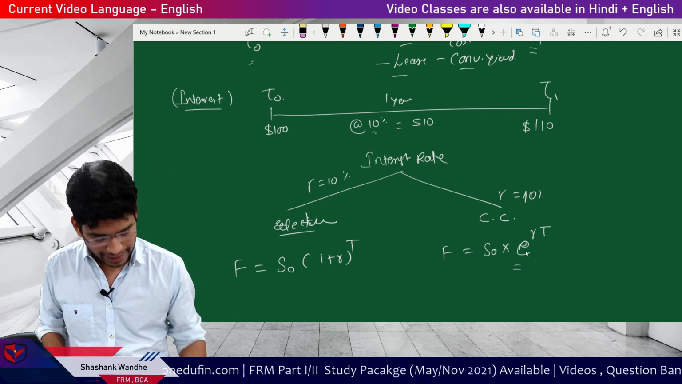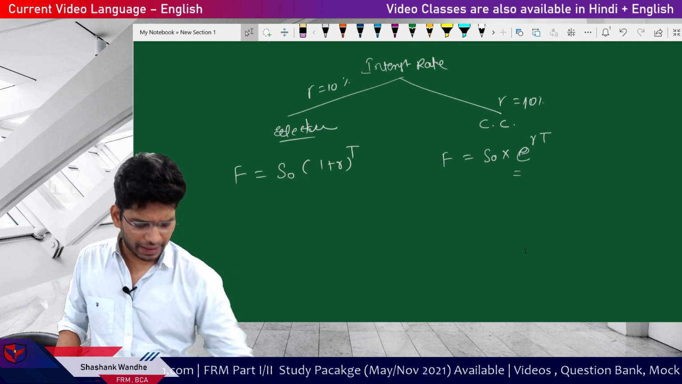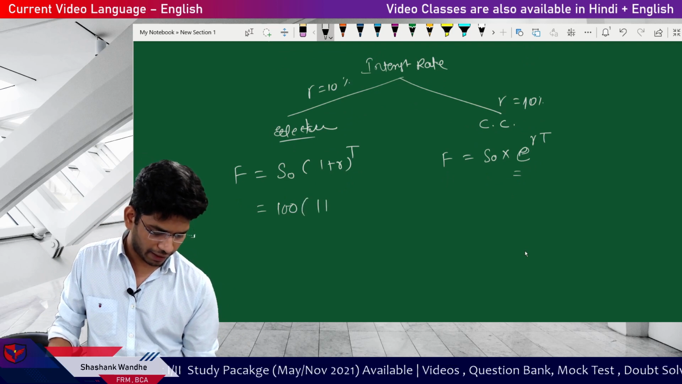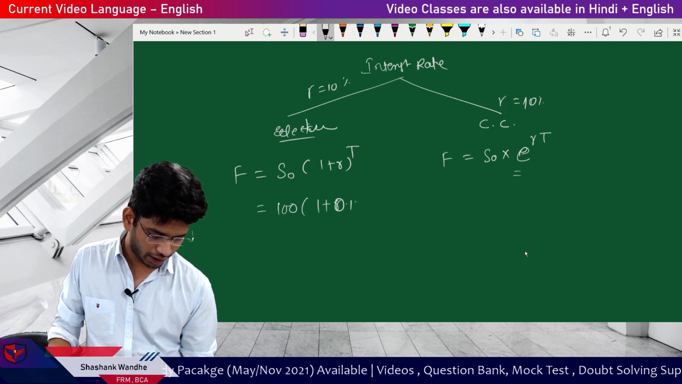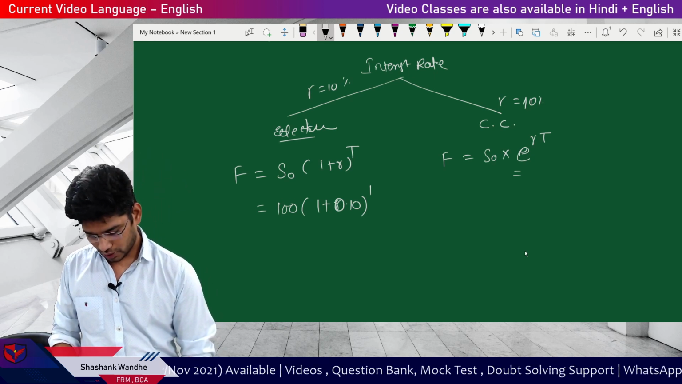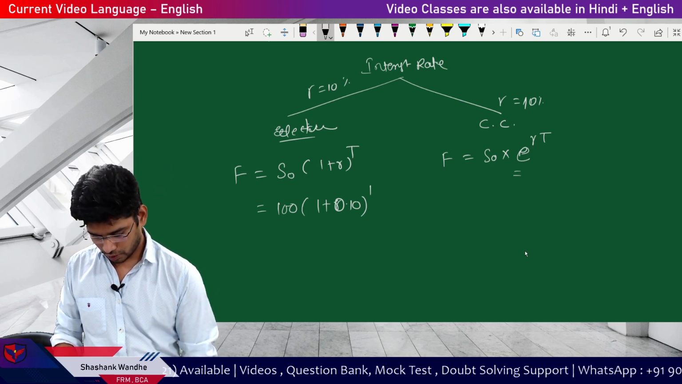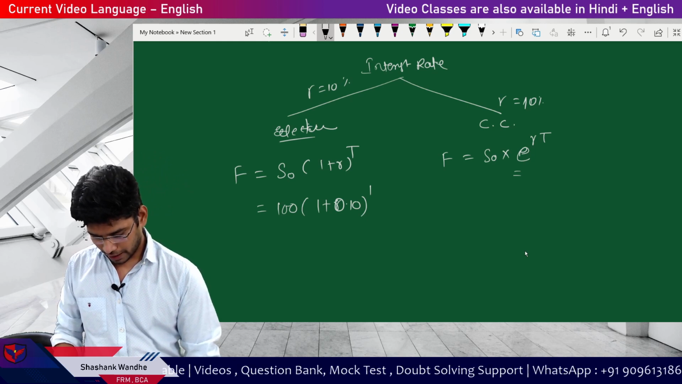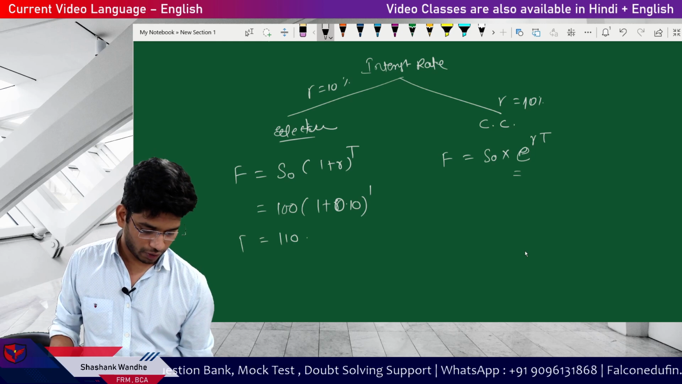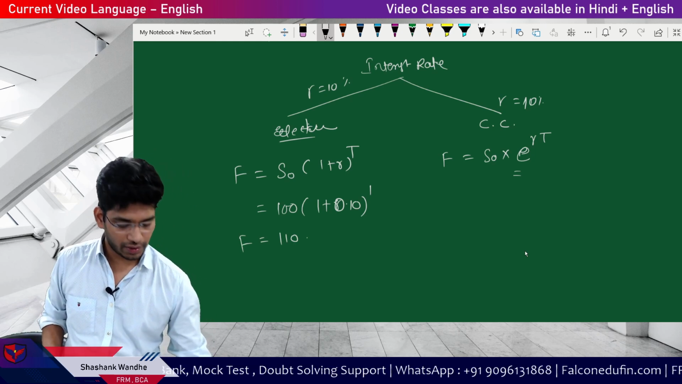Okay, so let's see here. We will assume the same example, that is S0 is equal to 100 multiplied by (1 plus R) to the power T. In our case, we have 10% as a rate to the power 1. Okay, so let's take the rate 1.10 to the power 1 multiplied by 100. The answer is 110. So F is equal to 110 when the interest rate is effective.